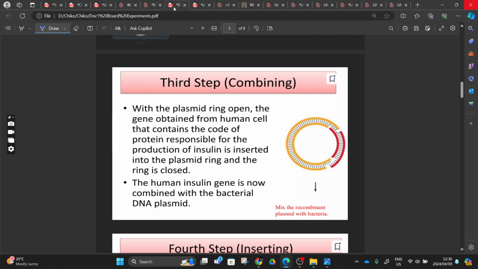Then the third step is to recombine. We take the gene here. You can see the insulin gene here. It's now being combined. You can see that thing that I was trying to draw, right? It does not cut straight across, like guanine and cytosine being cut like this. No, it will leave something, maybe like G, and then C, G. Then it will cut here, right? So another cut is going to be like this, so that when this G and C meet, these two will join perfectly, right?